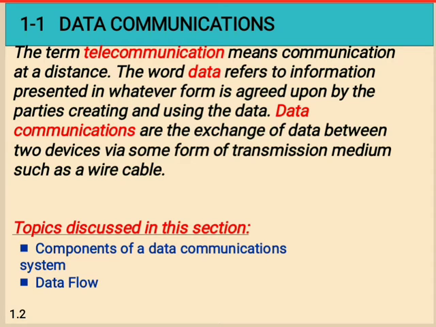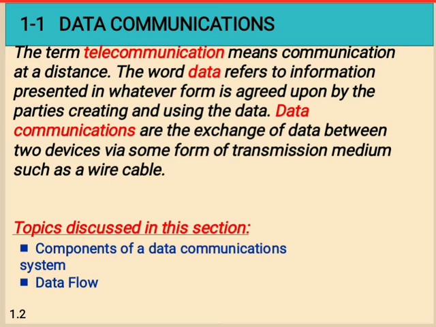While we are communicating, we are using hardware as well as software. Both are required to exchange the data. So this is data communication.